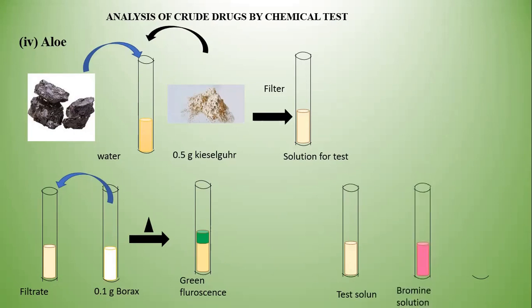Then the test solution is to be treated with bromine solution. The test solution which is prepared above is to be treated with the bromine solution. Here you are getting a yellow color precipitate that indicates that the chemical components are present in this drug.